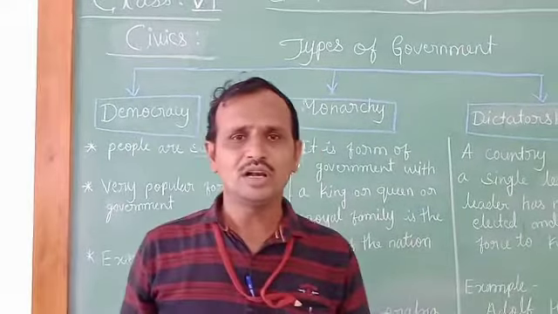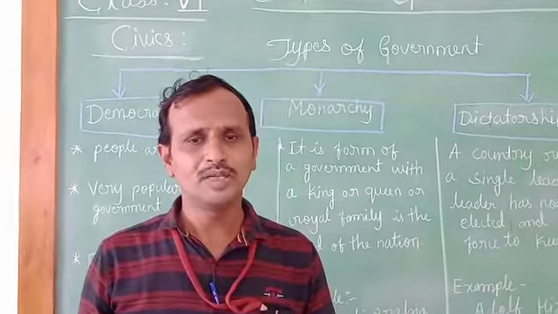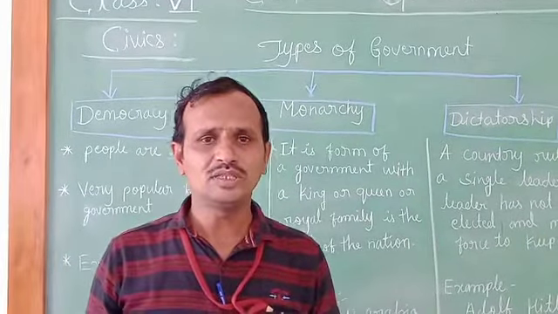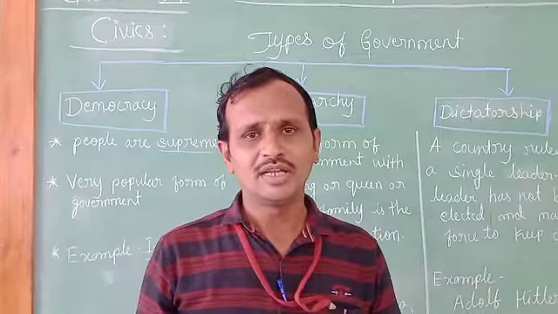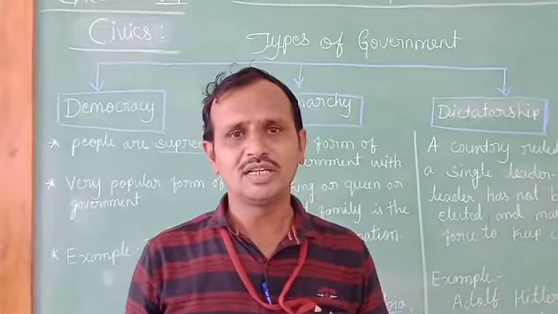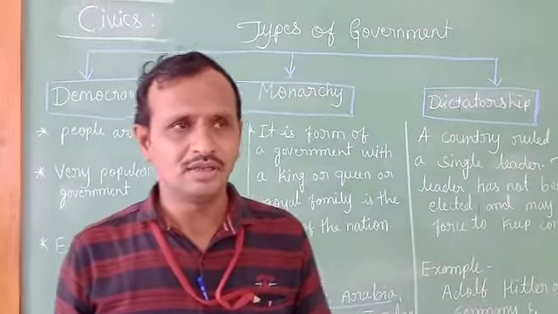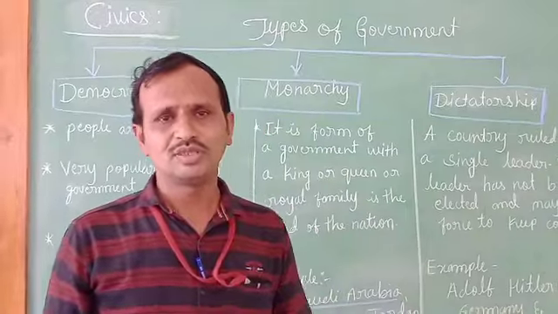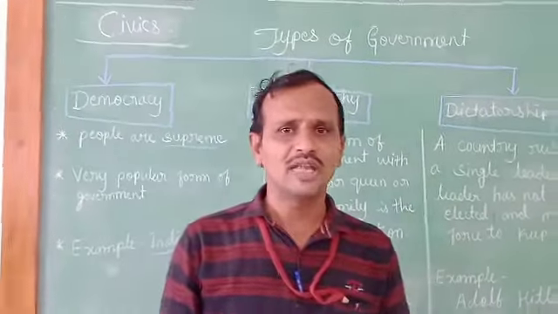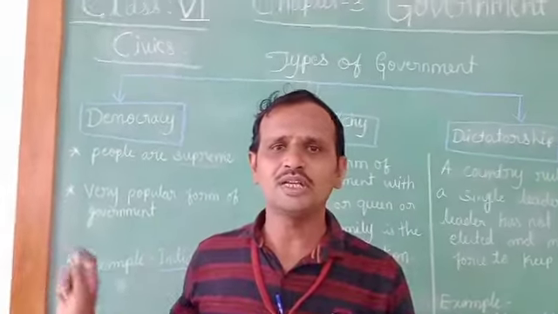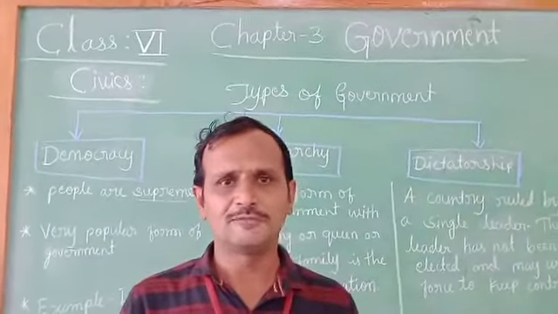Democracy upholds the opinions of the people, and it upholds principles like equality, liberty, freedom of speech and freedom of expression. That is why it is a very important form of government.